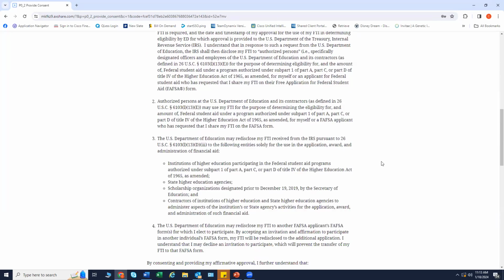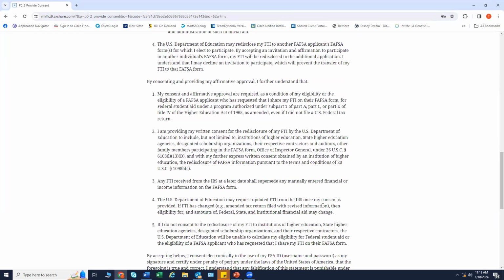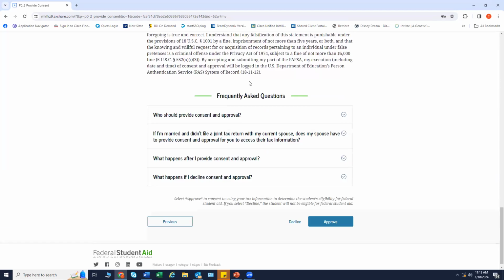For our returning students, this is brand new. Again, there are frequently asked questions that are very helpful to the parents and students when completing their FAFSA. And there's also a contingency down here on what happens if you do not approve the section.